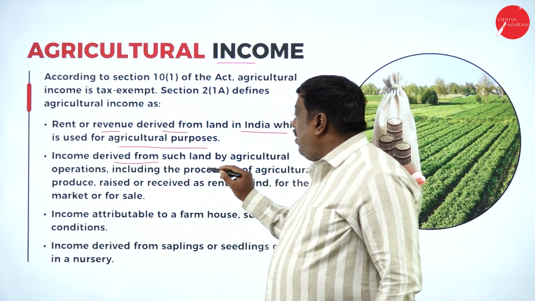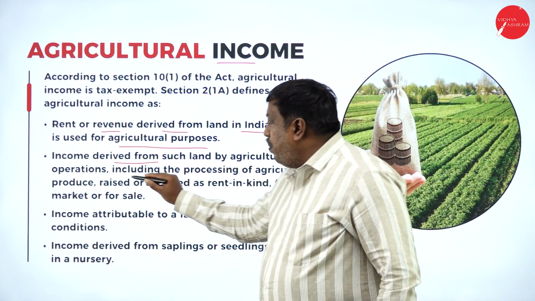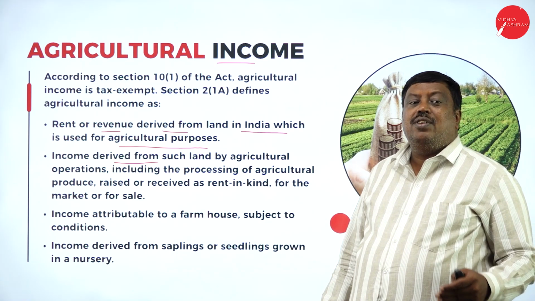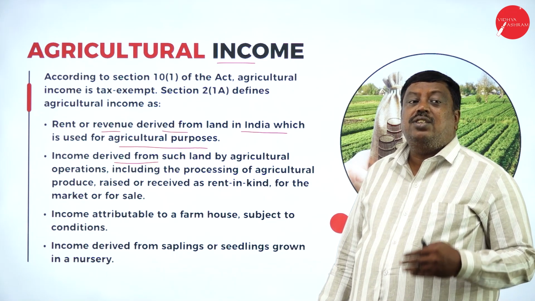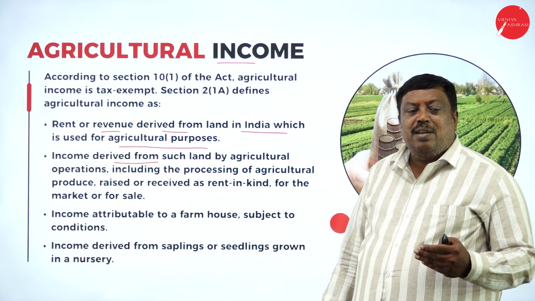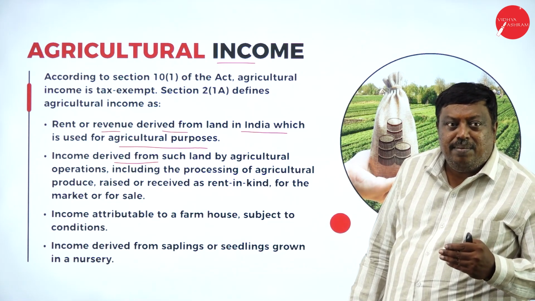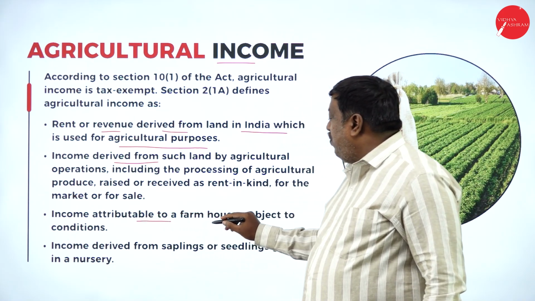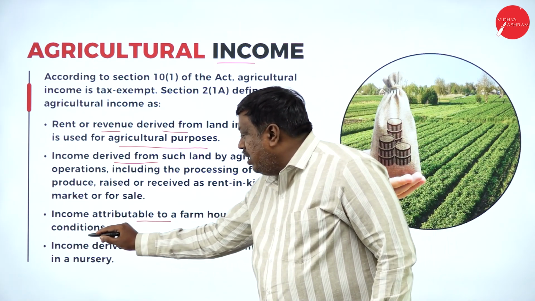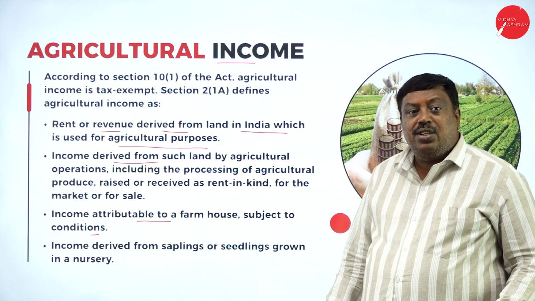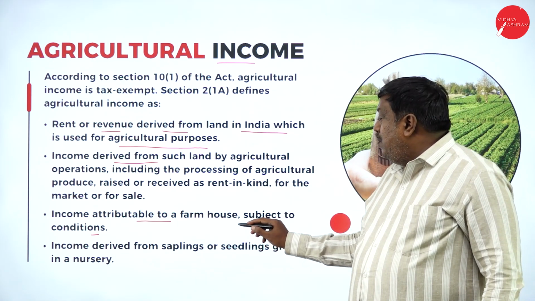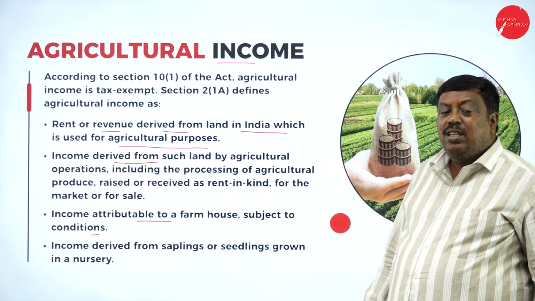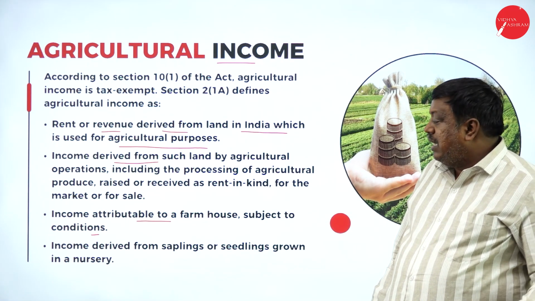Any income derived from such land by agricultural operations. If, based on agricultural operations, you earn any income from such agricultural land, that is treated as agricultural income and it is exempted from tax. Income attributable to a farmhouse, subject to conditions. Subject to certain conditions, the income you earned in the farmhouse may be taxable in certain cases or may be exempted in certain cases.